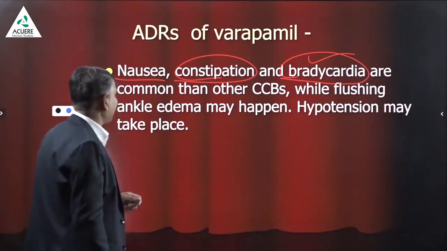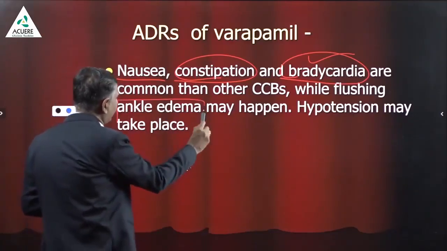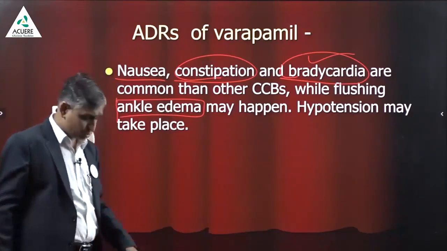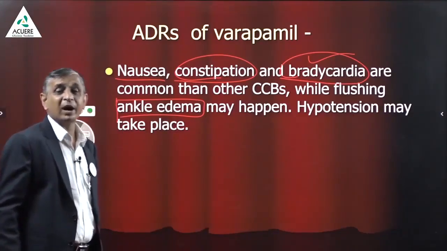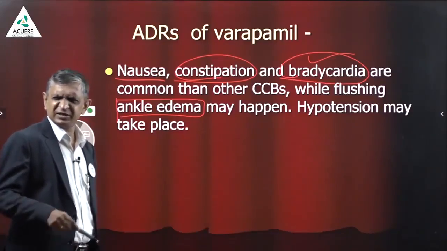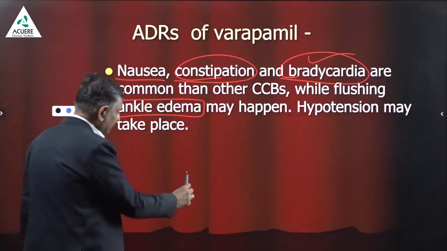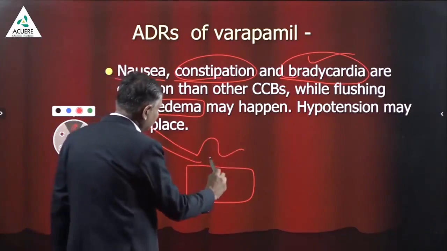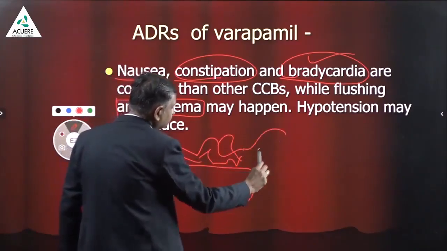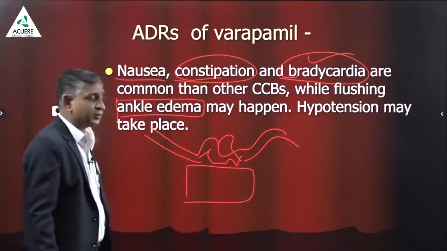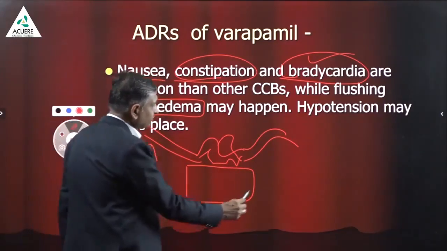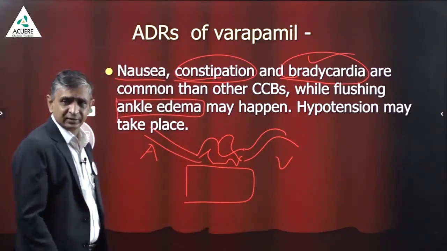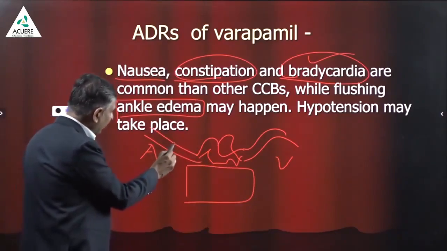While flushing and ankle edema may happen, this is again a very important point. Few patients on CCBs show you ankle edema. Why? The answer is very simple. Suppose this is the tissue, my dear students, and these are the vessels coming. This is the capillary network, and this is the venule. This is the arteriole, this is the venule. What are the drugs? The drugs are arteriolar dilators.